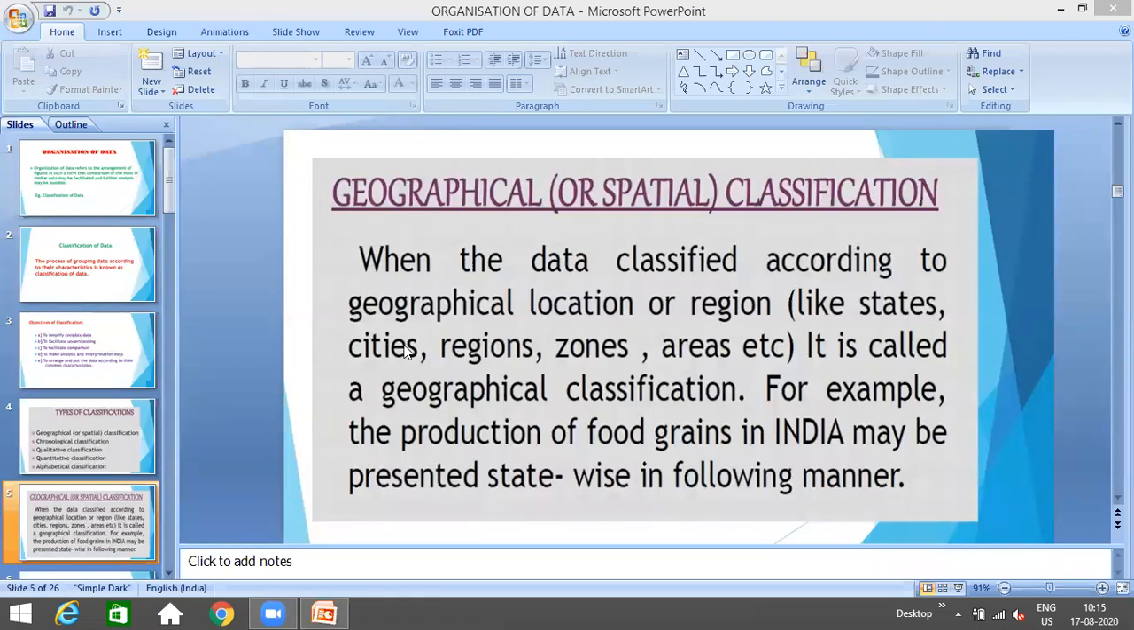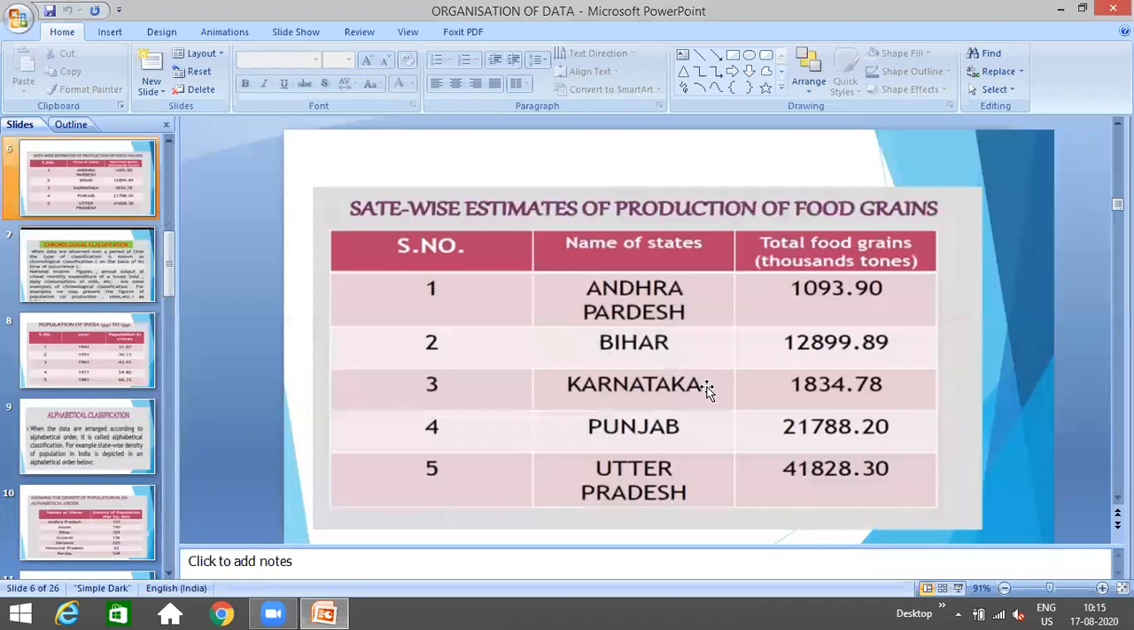Just see one example. एक example देखो इसका. See on your screen, you can simply see the example. State-wise estimates of production of food grains. That how much food grain is being produced. It is just an example. You don't have to learn the data, not at all. It is just for the reference.